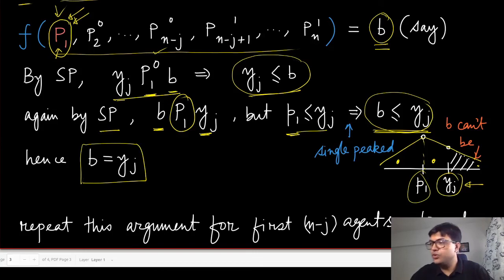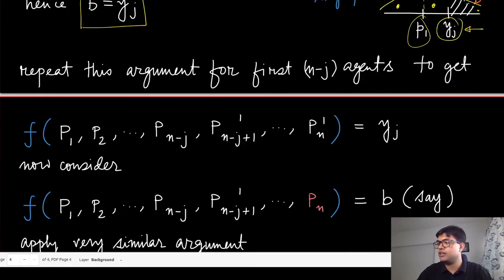We are going to replace the second agent's preference P20 with P2, the given preference of that player. And because we now know that B is equal to yj, we can repeat the same arguments to show that this will also be yj, and we can repeat this argument until the n minus jth agent to get that it is equal to yj.